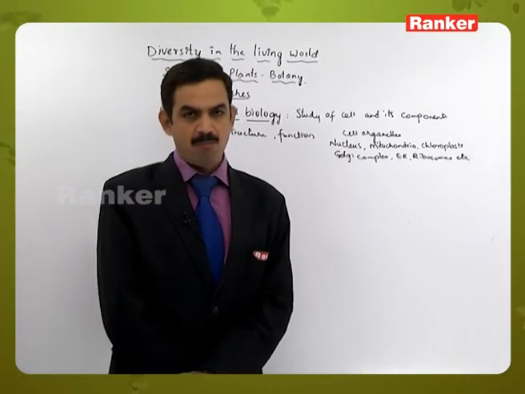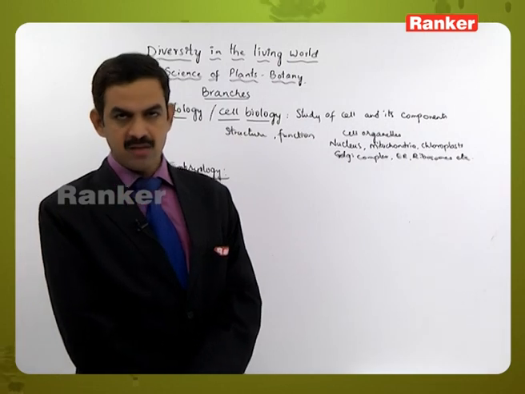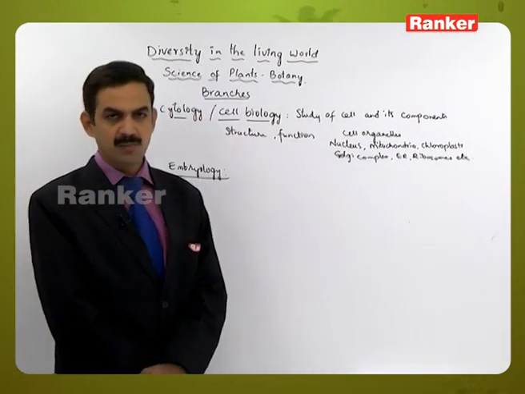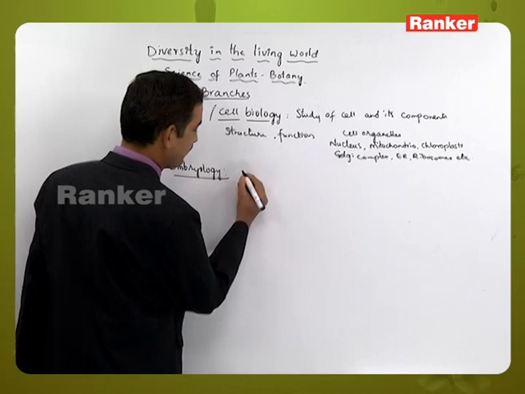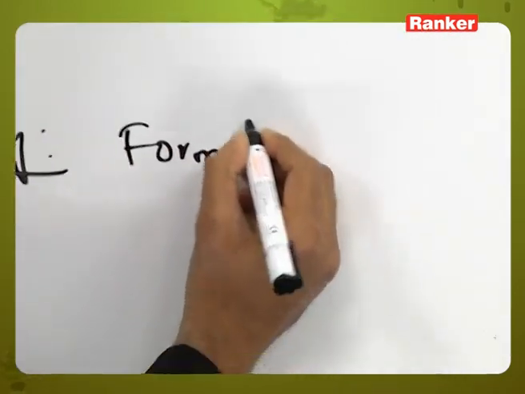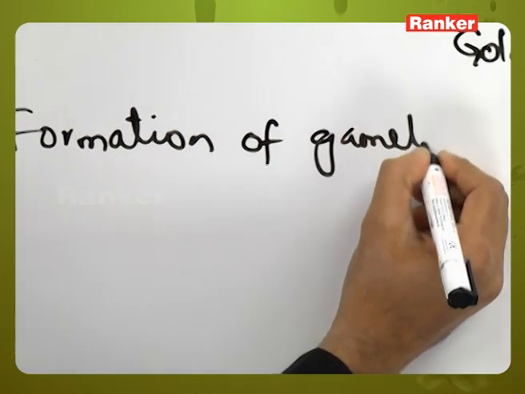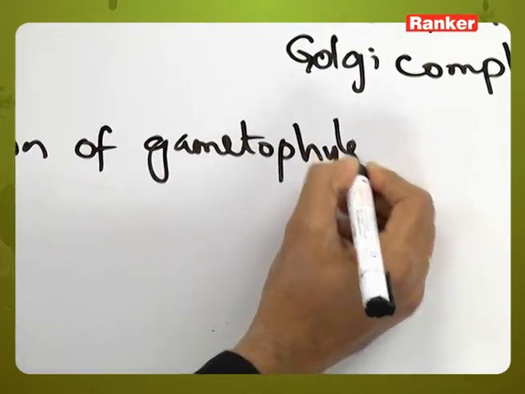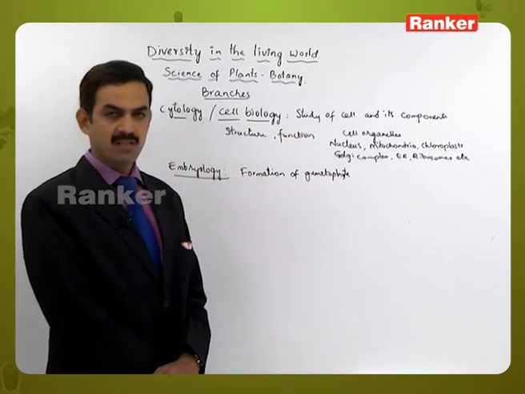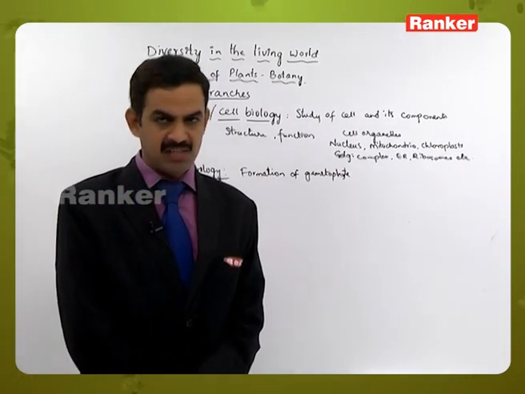So embryology is a part of sexual reproduction, starting from the formation of gametophytes. Some will have one type of gametophyte, some will have two types. Based on that, we call them monoecious and dioecious conditions.